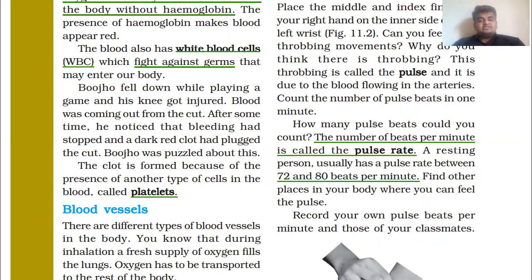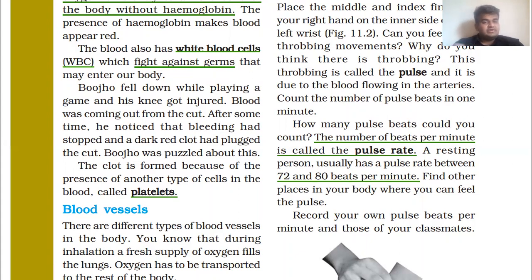So how many pulse beats could you count? The number of beats per minute is called the pulse rate. Observe here, there is a slight difference between pulse and pulse rate. The number of beats per minute is called the pulse rate. Count it for a resting person, don't count after a run or walk or after doing some action.